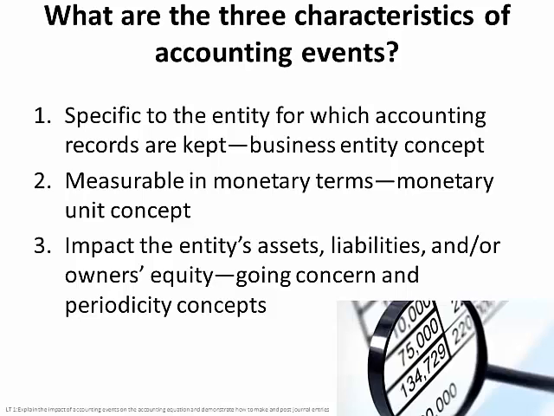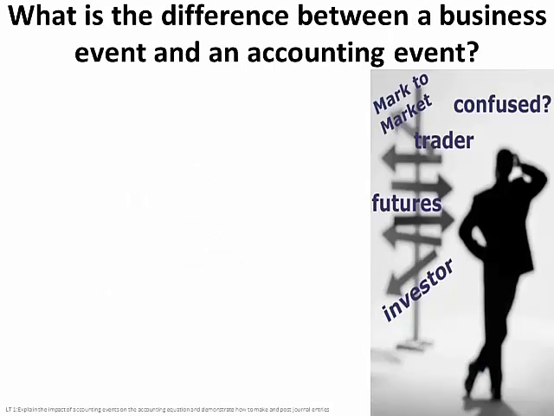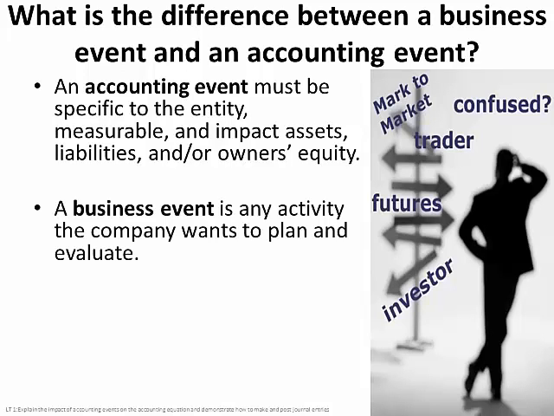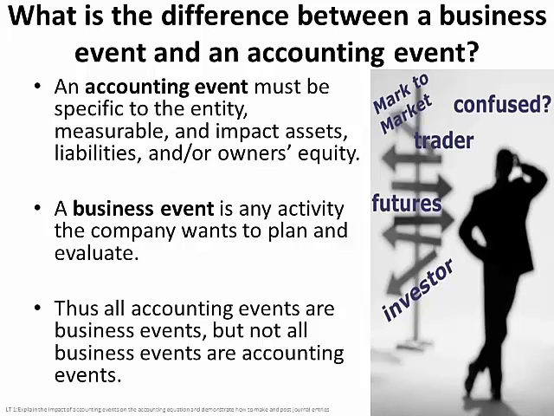And an accounting event will impact the entity's assets, liabilities, and or owner's equity, which is the going concern and periodicity concepts. So what's the difference between a business event and an accounting event? Well, as we just talked about, an accounting event must be specific to the entity, must be measurable, and it must impact assets, liabilities, and or owner's equity. A business event is any activity the company wants to plan and evaluate.